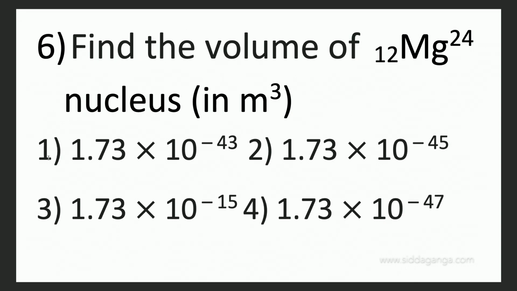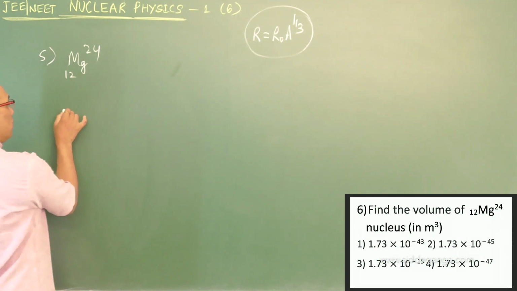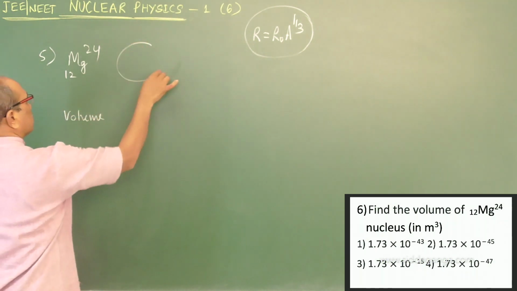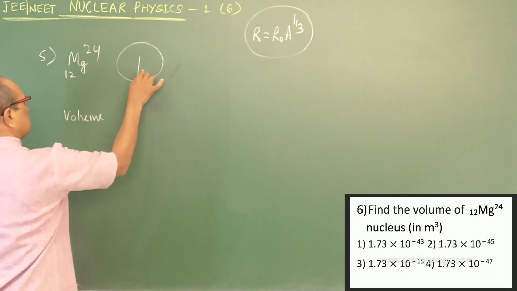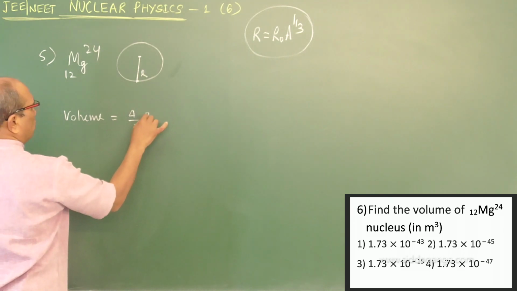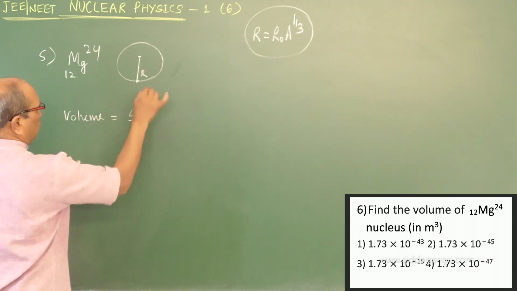Find the volume of the magnesium 24, 12 nucleus in meter cube. The question is on finding the volume of a nucleus. Remember, this nucleus is in spherical form, so volume can be determined by 4 by 3 pi r cube.